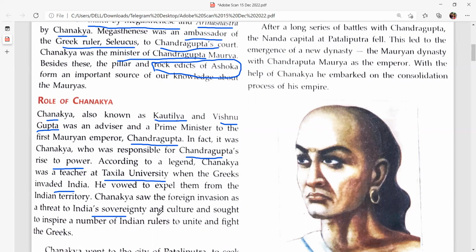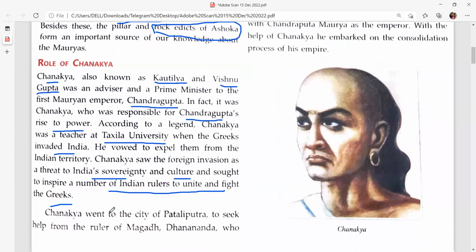So when they tried to invade India, Chanakya took the oath that he will save India's sovereignty, the unity, from the Greeks, from the foreign people and culture. He sought to inspire a number of Indian rulers to unite and fight the Greeks, with a vow to preserve India's culture and sovereignty and protect the territory from the Greek invasion.